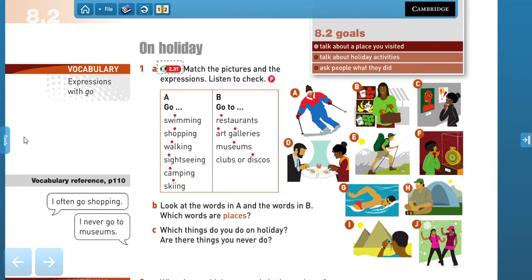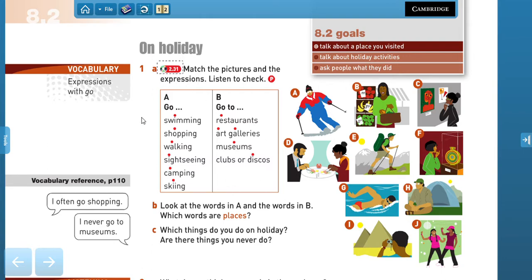Okay, so now I want you to have a look at the table here. And I want you to think of the difference between expressions in A and expressions in B. So expressions in B are used to talk about places, right? We use the preposition to, which intends the direction of something. So we say go to restaurants, go to galleries, museums, clubs, discos, go to school, go to the hospital, go to the cinema, right? We talked about places.